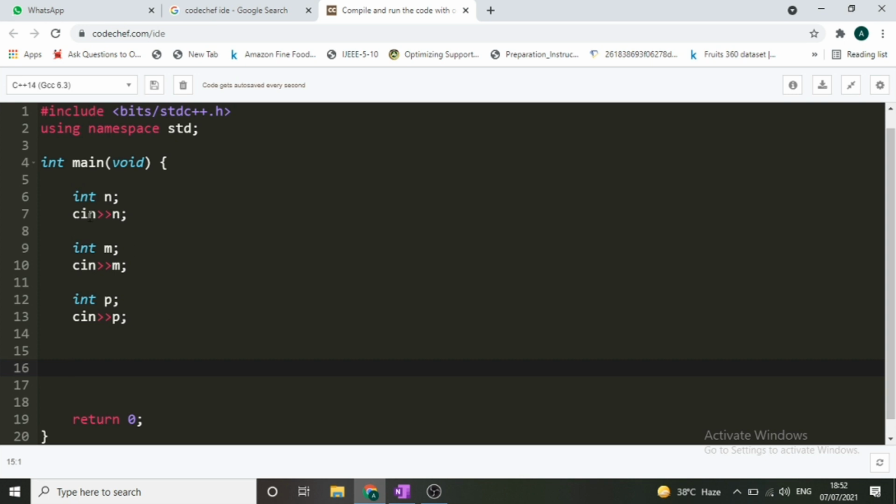I will be writing the code in C++. We have to take 3 input values. First value will be n, that is the number of root nodes that will be given to you. And guys, one more thing, many of you will make a mistake here.